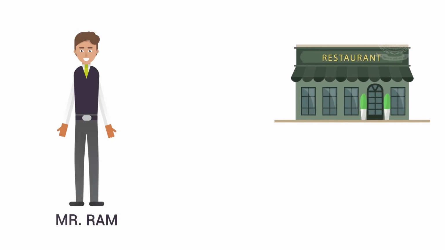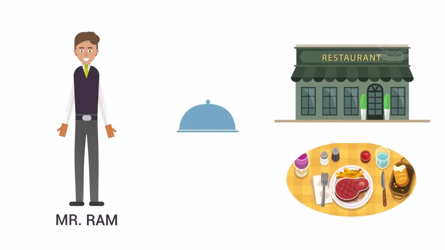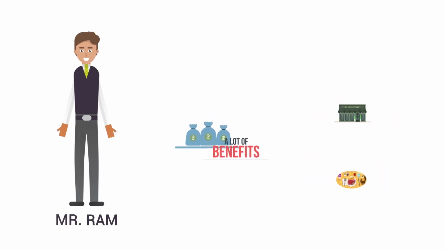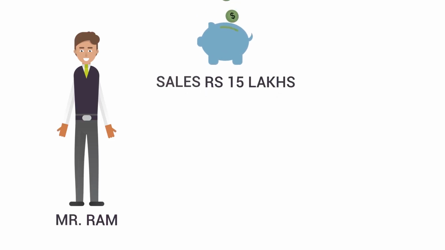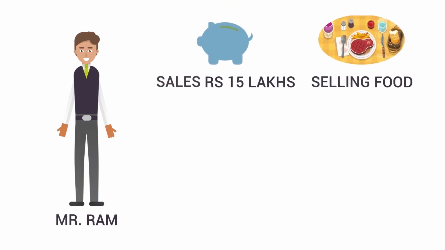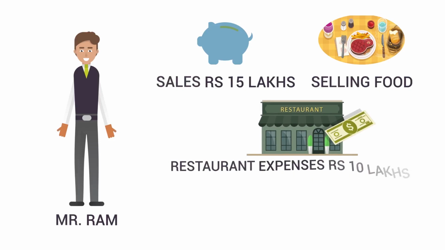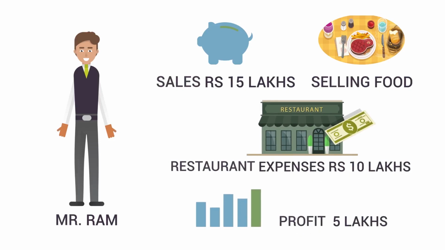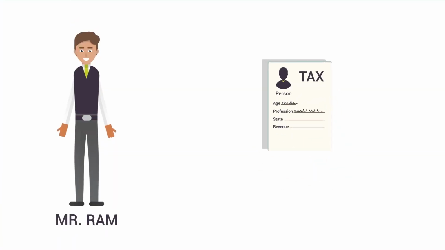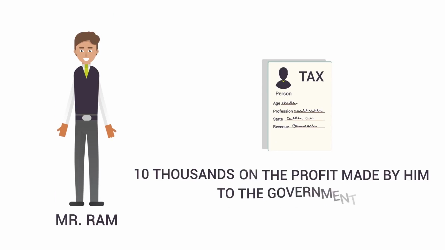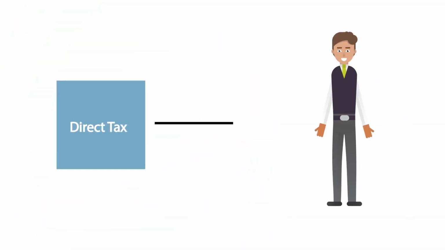Mr. Ram is running a restaurant and making profits by selling food. He made sales of 15 lakhs after deducting the expense of 10 lakhs, and his annual profit came out to be 5 lakh. Suppose Mr. Ram pays tax of rupees 10,000 to government, which is direct tax, since it is imposed upon the person.